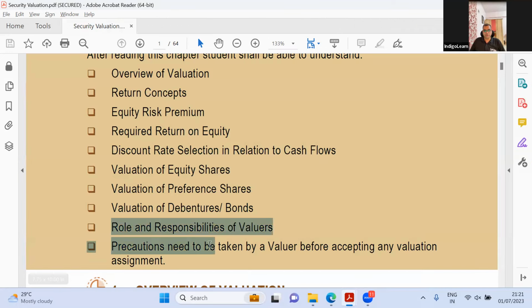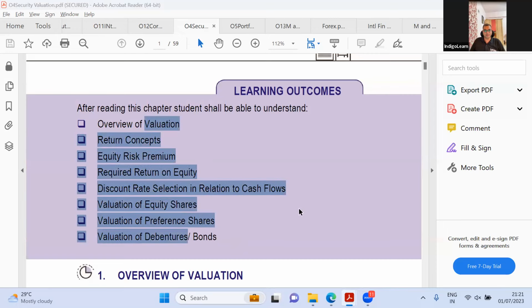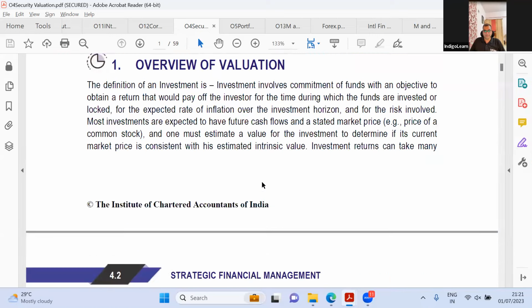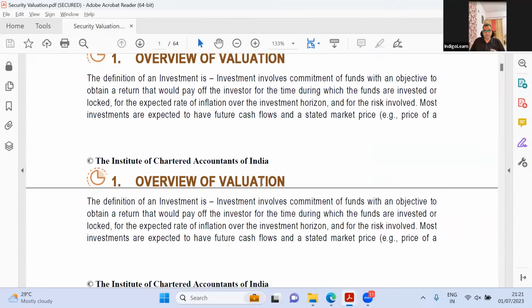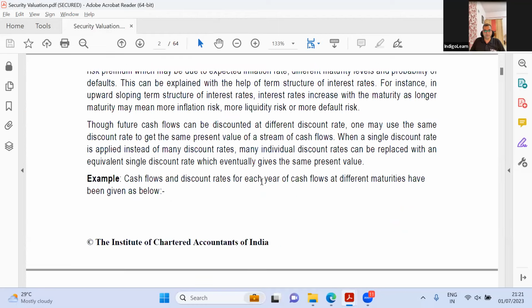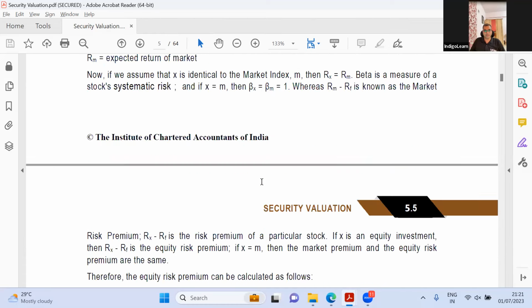So here they have added 2 new things: roles and responsibilities of valuers and precautions to be taken by the valuer. Other than that, everything else looks pretty much similar. The discount rate, everything is the same. I don't see any difference in this. Let us come down further and see what all is there. Overview, return concept, this is all pretty much the same. Cash flows is pretty much the same. Equity risk return. I'll actually take you through the old and new comparison.